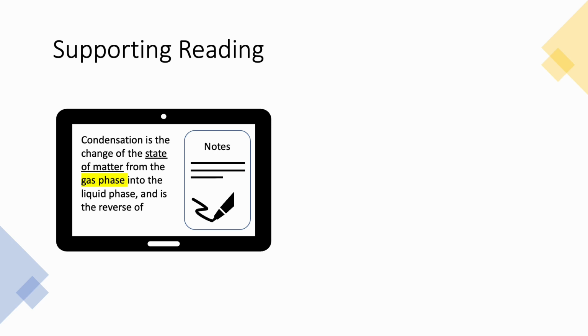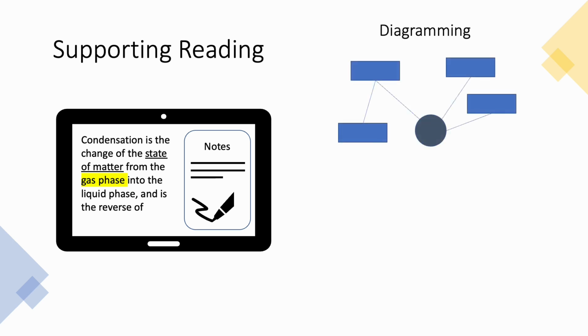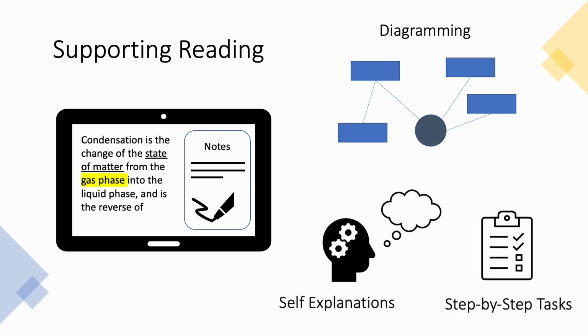Technologies have tried to recreate paper strategies like highlighting and annotating. Other attempts have sought to more deliberately scaffold certain cognitive processes by having readers construct diagrams as they read. Similarly, technologies have mimicked human tutors by having users self-explain while reading or guiding them through step-based tasks.